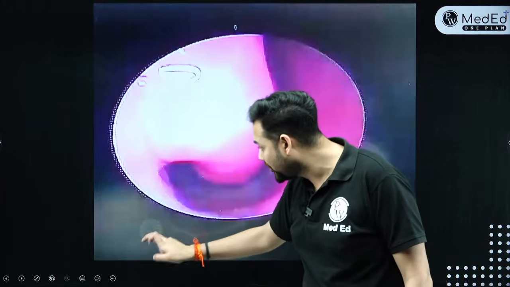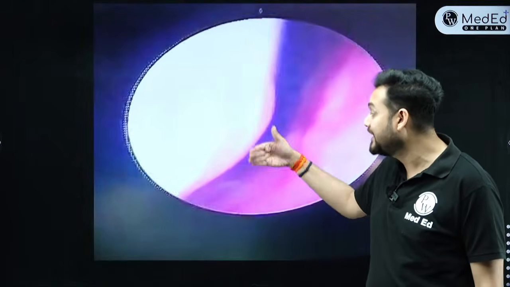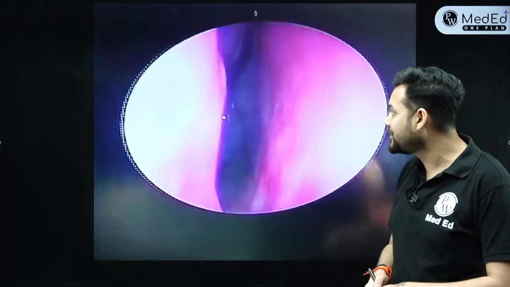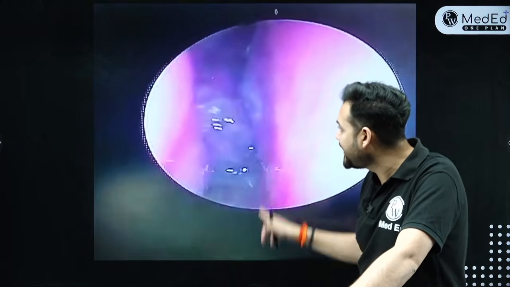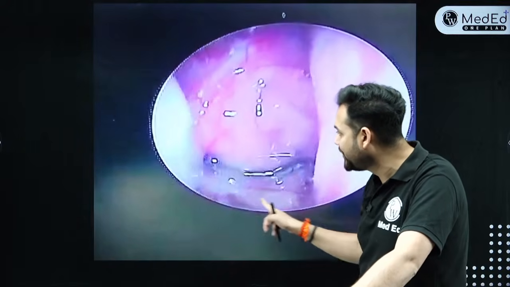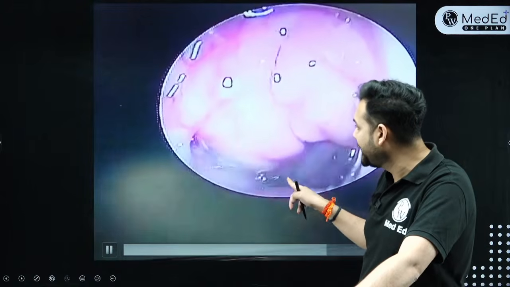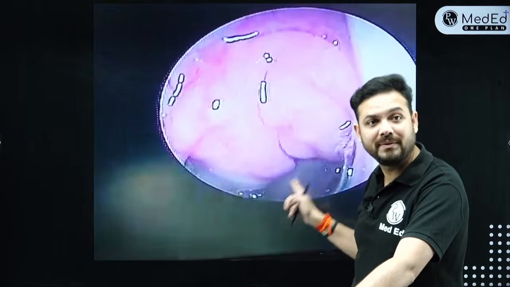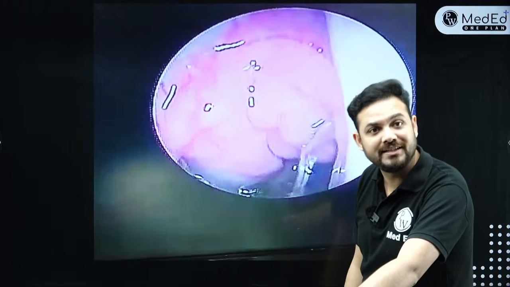I'm taking my endoscope below the inferior turbinate along the floor of the nose to reach the nasopharynx. And when I reach the nasopharynx, I see what? I see there is a kind of a mass. Can you see this mass inside the nasopharynx? You can't see the complete nasopharynx. See, the soft palate is getting elevated, but you see 50 or 60% of your nasopharynx is getting occluded. What is this mass present in the nasopharynx?